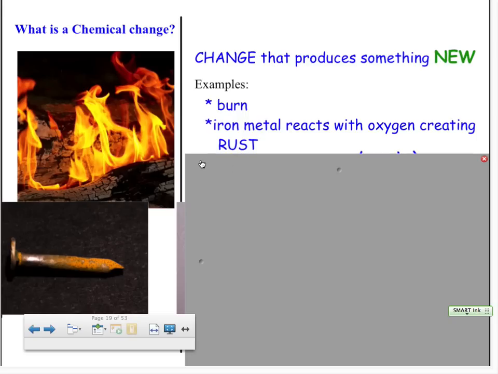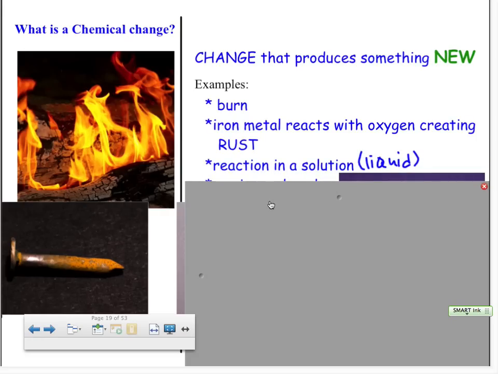When iron metal reacts with oxygen, it creates something we call rust. I believe in Spanish they say oxidado. And over here you see a nail, and usually most metals react with the water in the air, or water, and it actually reacts with the oxygen in the water in order to create this orange stuff we call rust. This is something new that was not there before, and therefore it is called a chemical change because we produce this new orange stuff.